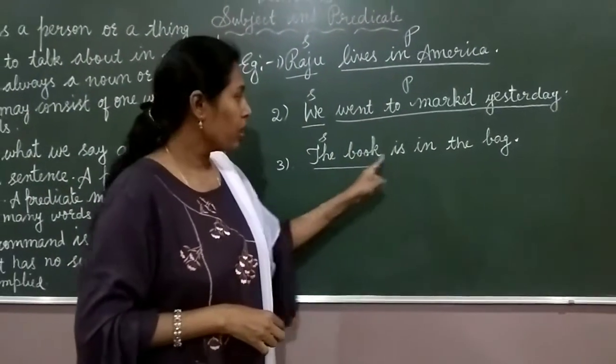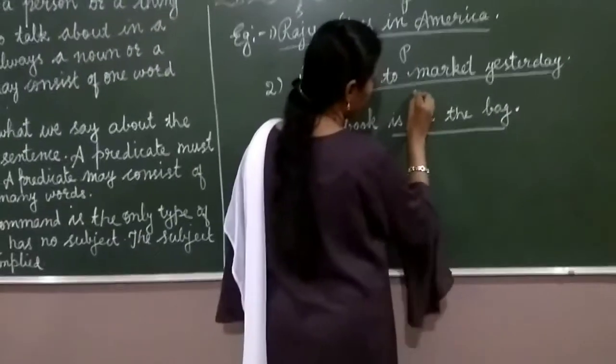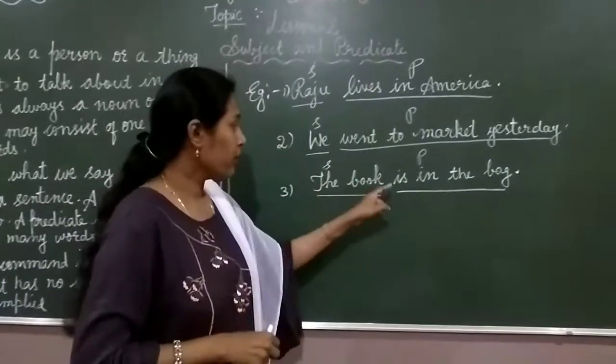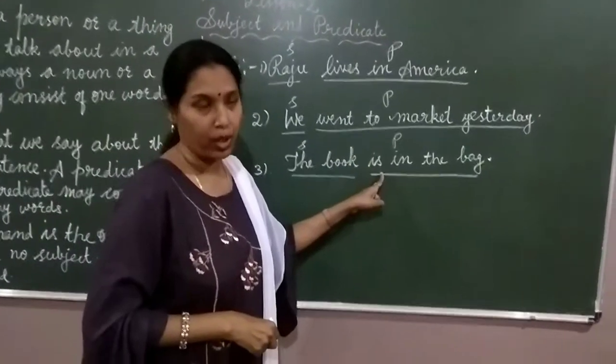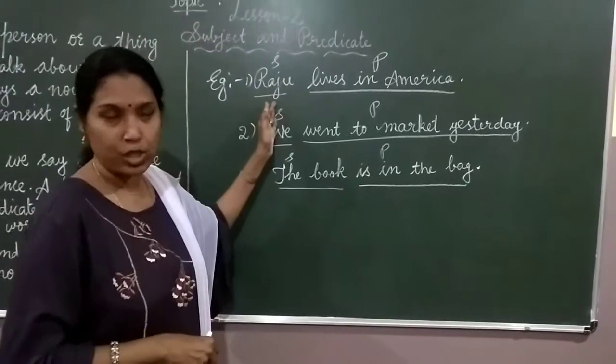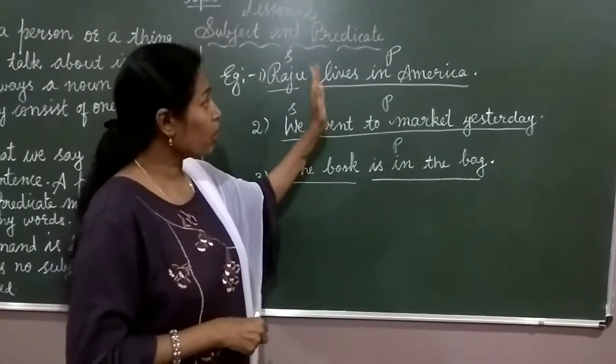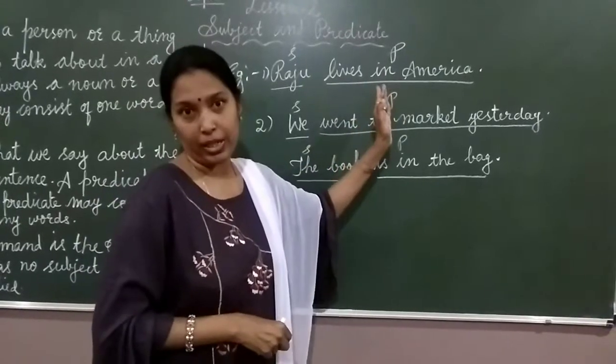Next, the book is in the bag. Where is the book? Book is in the bag. Is in the bag is the predicate. And here is the helping verb. So, predicate tells something about the subject and it must have a verb. It may consist of one word or many words.